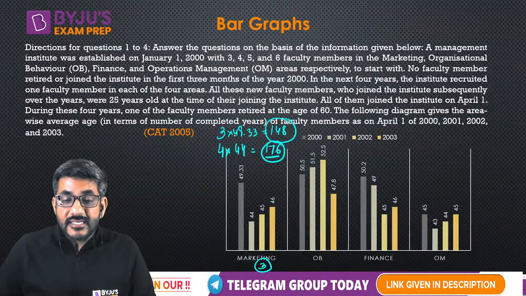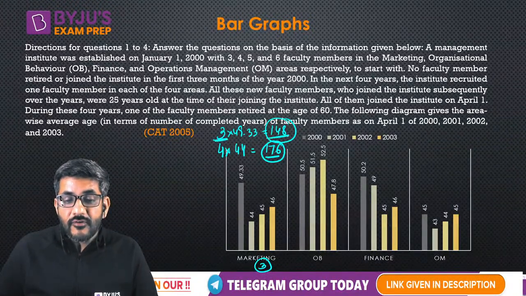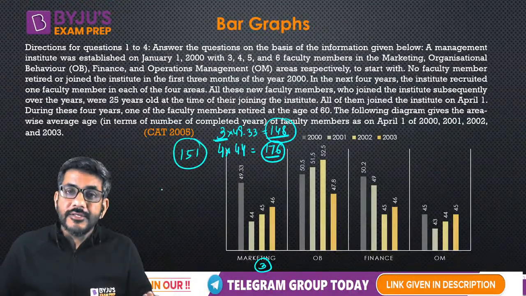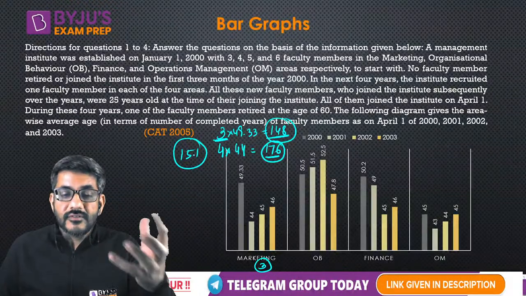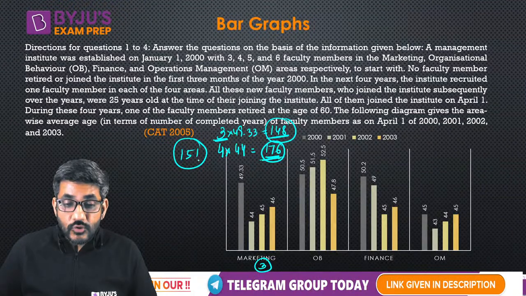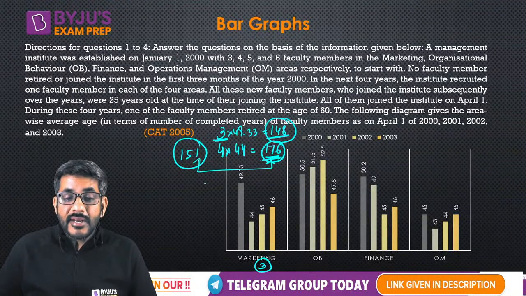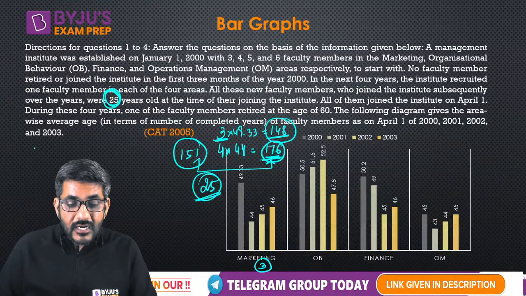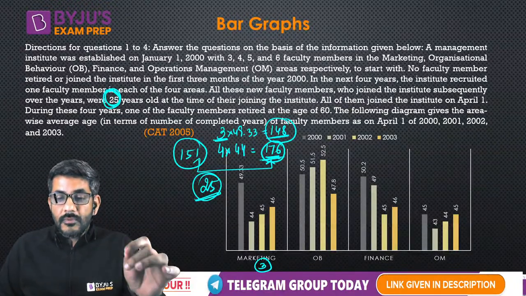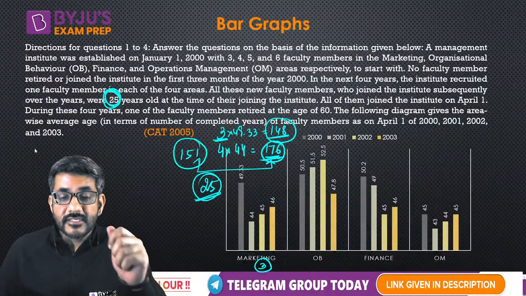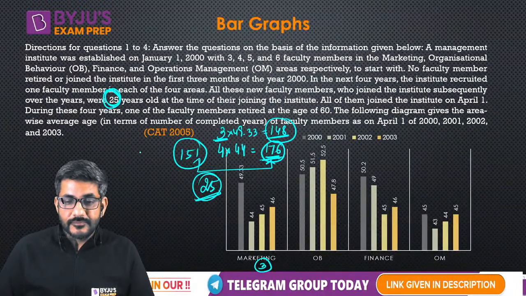Now, by the next year, these 3 members whose age was 148, by next year their age must have become 151. The total age of these 3 members became 151. But the group's total is 176. So what is the difference in these two? 25. This 25 is the age of that new member. That's what I said. That new member that comes in, he must be having an age of 25. This is what it is showing to you.